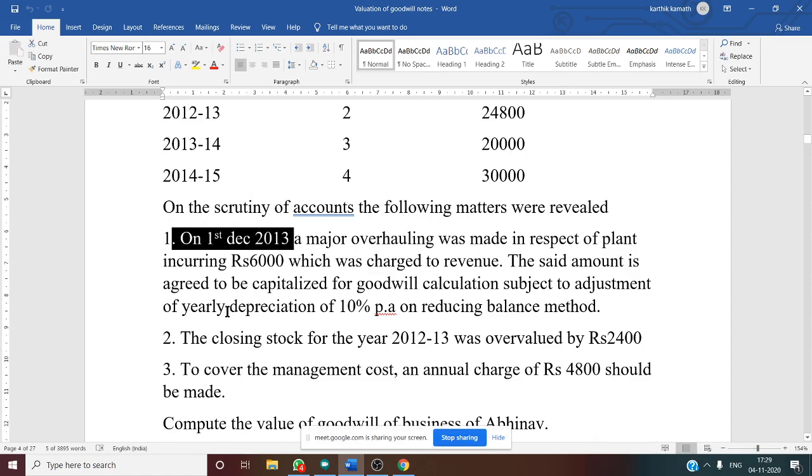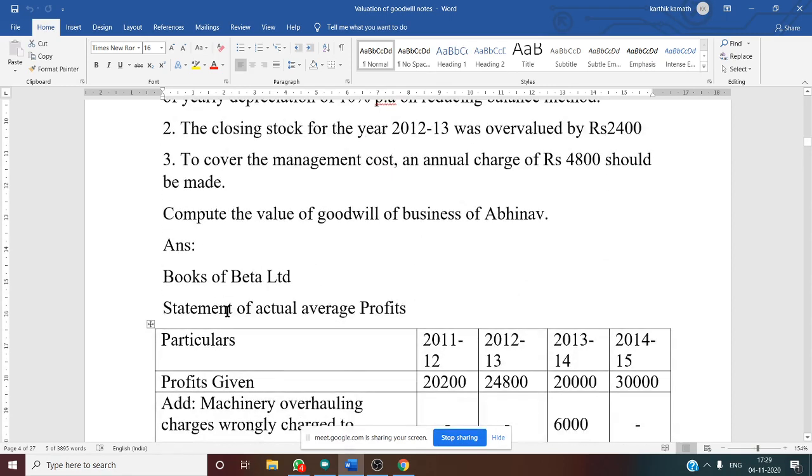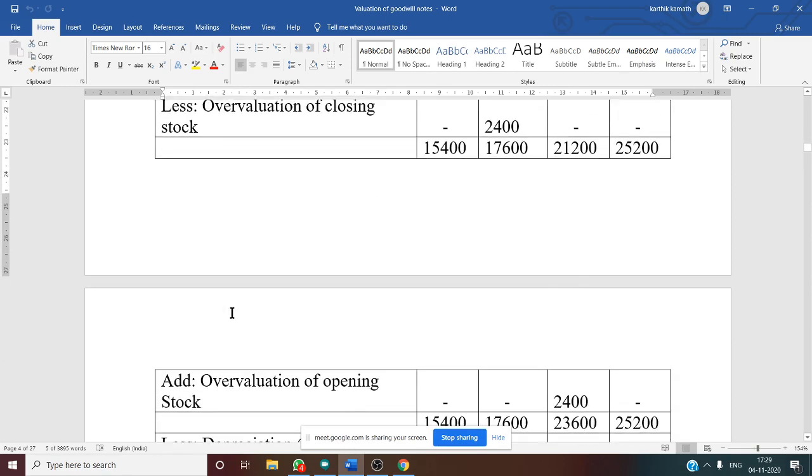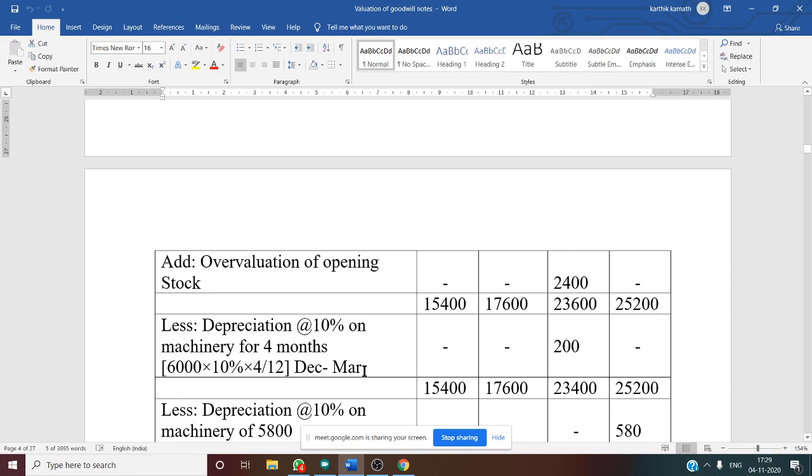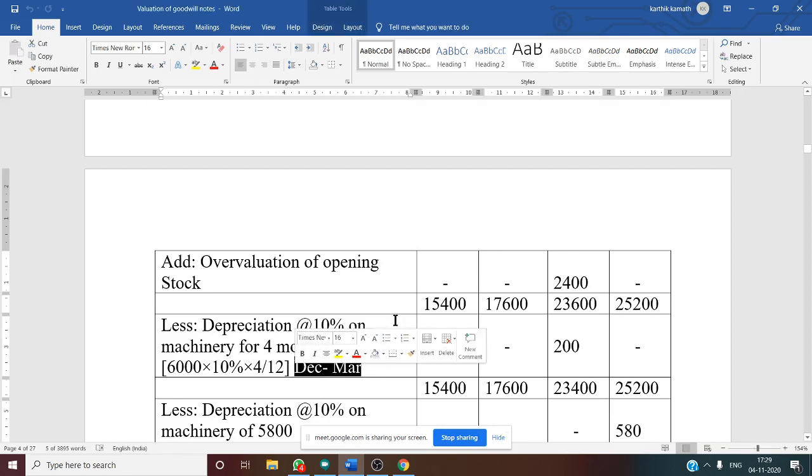Because on 1st December 2013. So 2013-14, if you see here, only 4 months, December to March, because we are considering the financial year. So 6,000 into 10%, that is the rate of depreciation, into 4 by 12. Why? Because we are calculating depreciation only for 4 months. So 200 will be that amount. Depreciation amount will be 200.